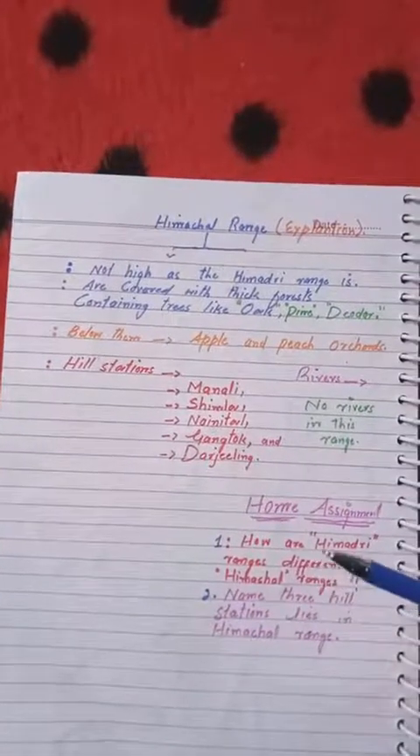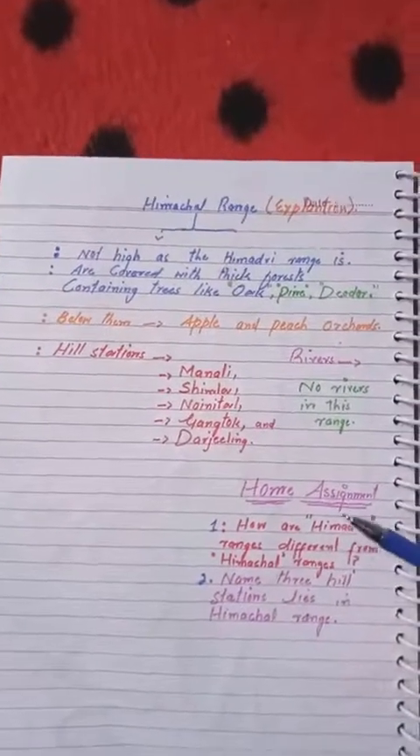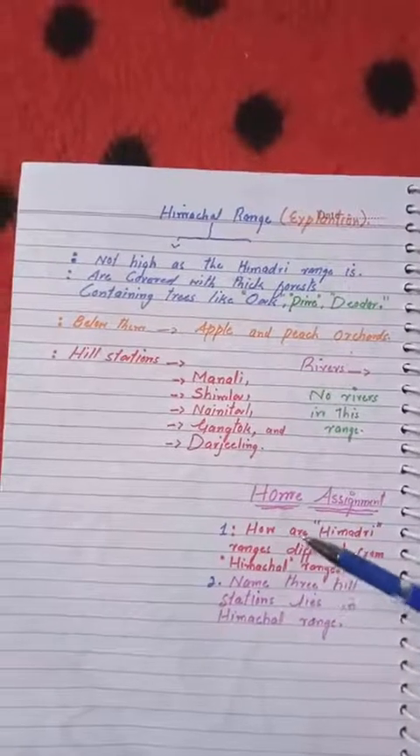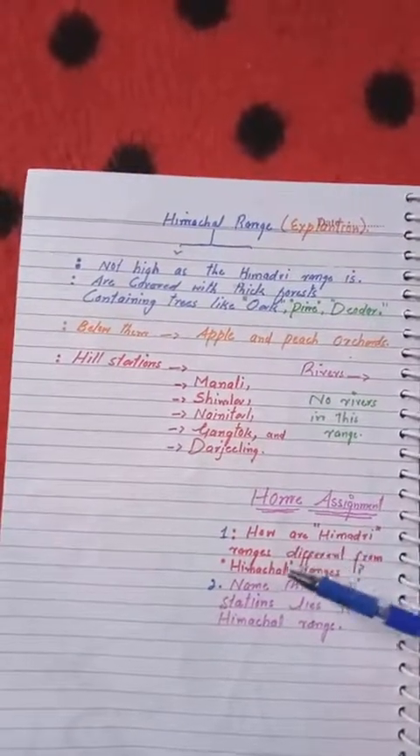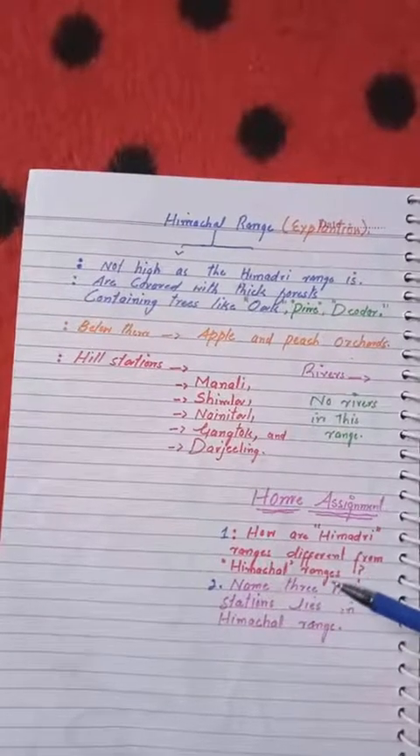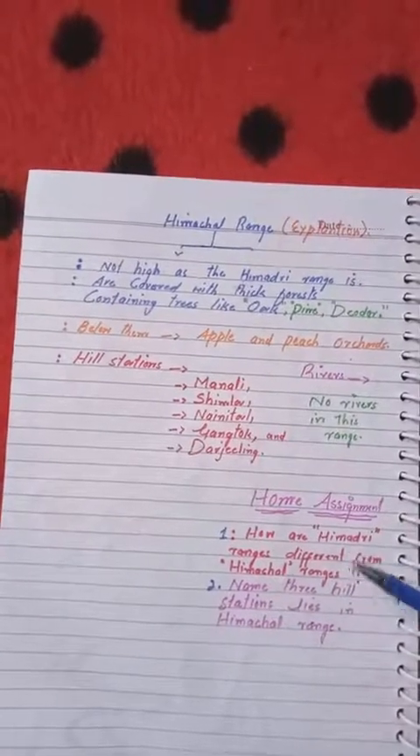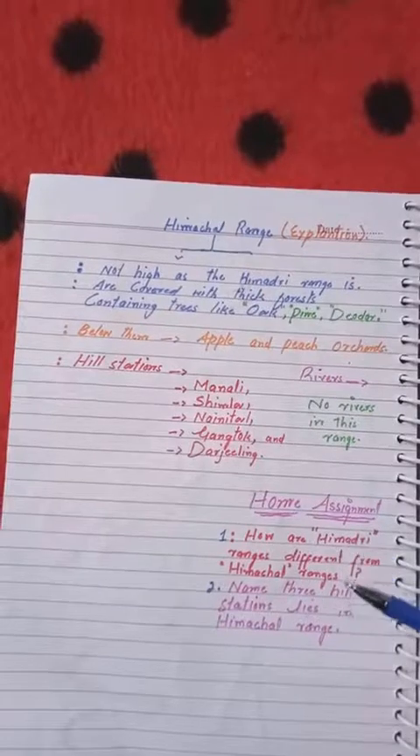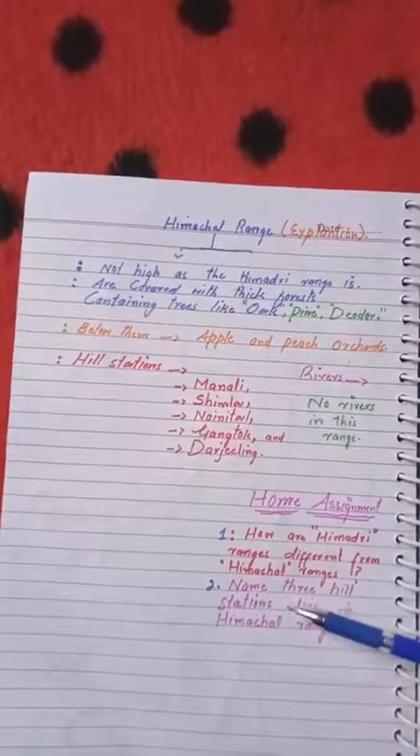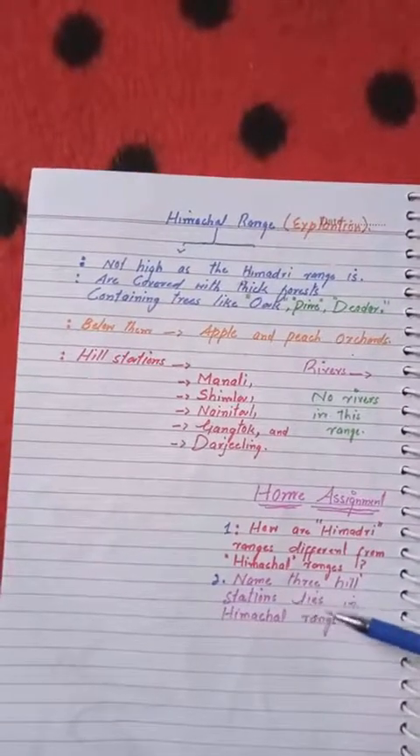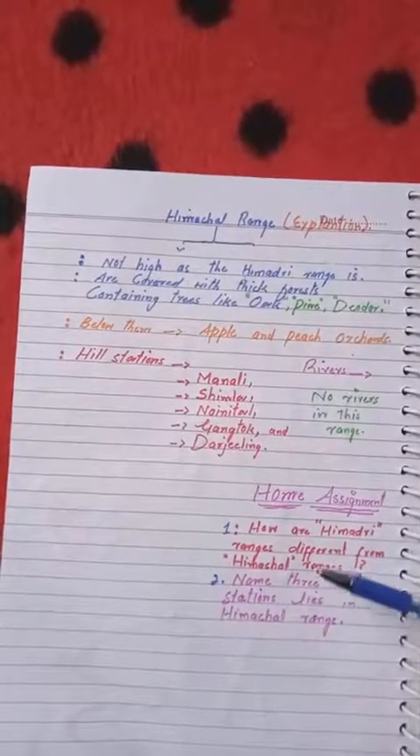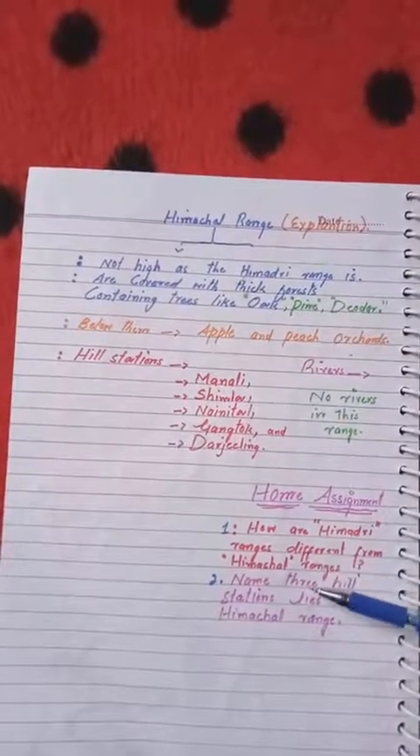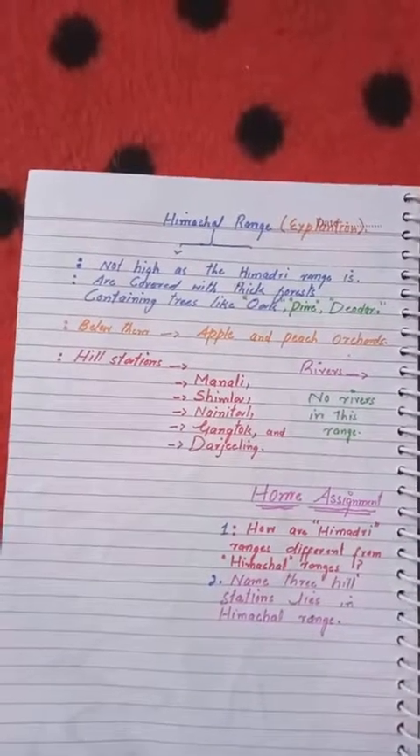So here is time for your home assignment. The first question to you is: how are the Himadri ranges different from the Himachal ranges? Make its answer and send it to my WhatsApp number. And the second one is: name three hill stations that lie in the Himachal range. These are two questions. Complete this home assignment and send it to my personal WhatsApp number.